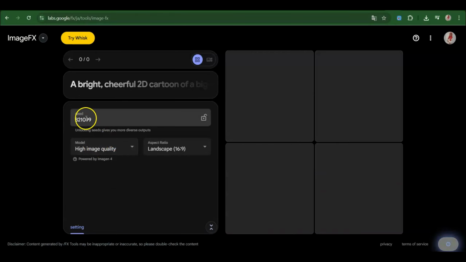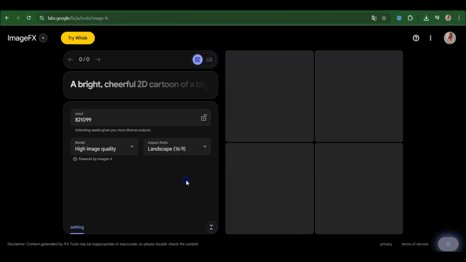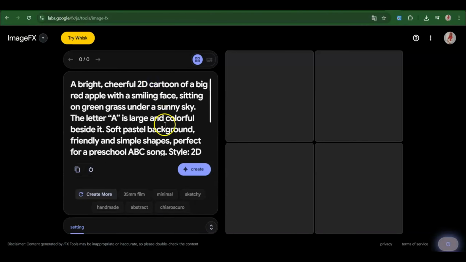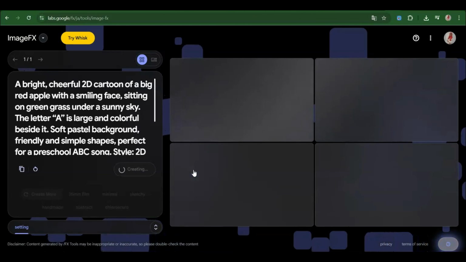So high quality, this is the seed if you want the consistent images, and then you can decide to pick whichever format you want to use. So because this tutorial is going to be for like a YouTube channel, we're going to pick the landscape, and then we're going to come back here and click on create. Then we allow Image Effects to work its magic.